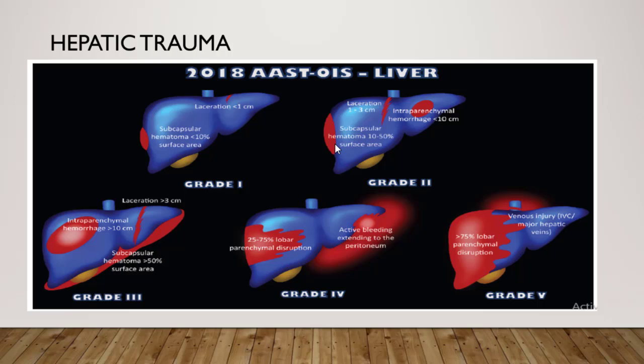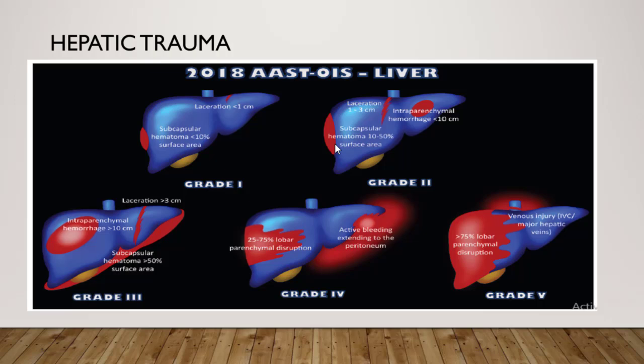The grade 1 injury includes subcapsular hematoma less than 10% of surface area, and capsular laceration less than 1 centimeter in parenchymal depth. Grade 2 injury: subcapsular hematoma from 10% to 50% of surface area, intraparenchymal hematoma less than 10 centimeter. In the spleen there is 5 centimeter. And here there is a capsular tear from 1 to 3 centimeter in depth and less than or equal to 10 centimeter long. The same as spleen. In this revision, no major changes were made to this grade in the 2018 revision.